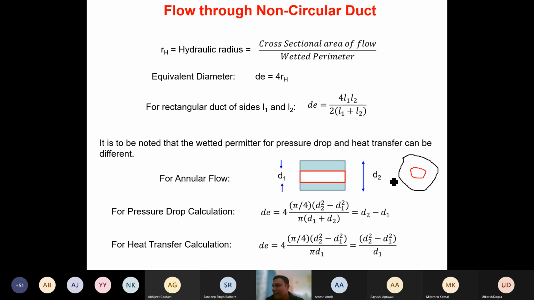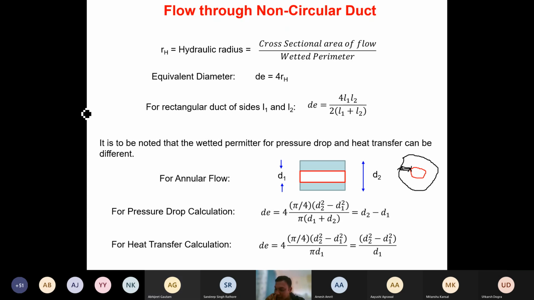region, isn't it? Again, the hydraulic radius for a pressure calculation and the hydraulic radius for a heat transfer calculation are going to be different. Why am I saying this? Because for a pressure calculation, pressure is acting symmetrically everywhere in this entire cross section. In this entire cross section, the pressure is acting symmetrically. Do you all agree? Yes or no?